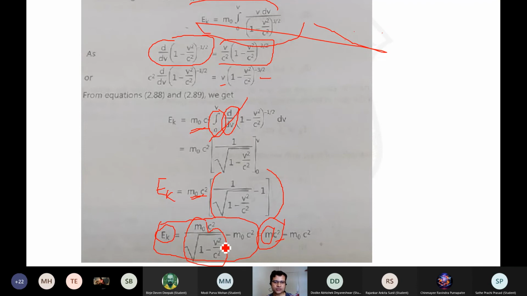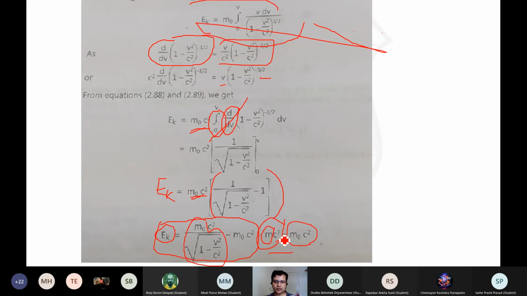So this relation gives me the answer as what? The kinetic energy is the difference of the total energy and the rest mass energy. So kinetic energy can be expressed as the total energy minus the rest mass energy. That is the ultimate relation you are getting over here. So the total energy of the particle is the kinetic energy plus the rest mass energy, or you can say the kinetic energy of that particular particle is the total energy minus the rest mass energy.